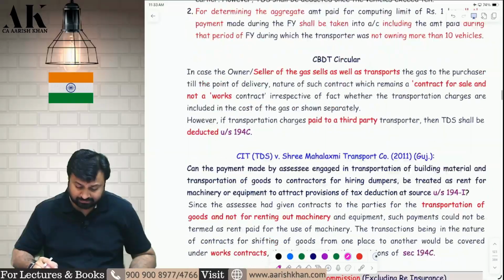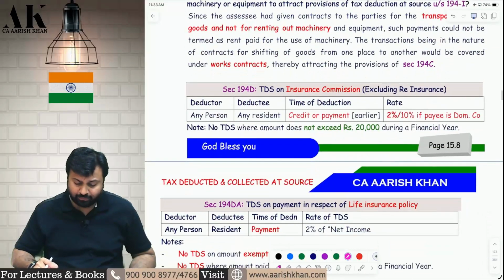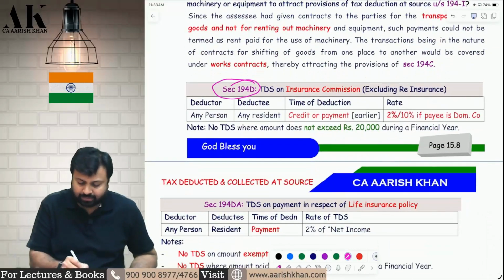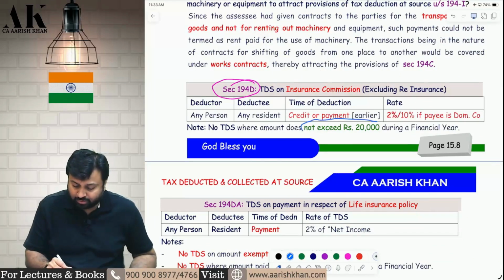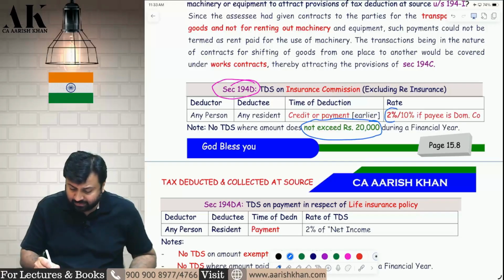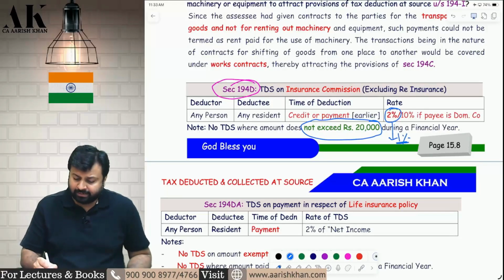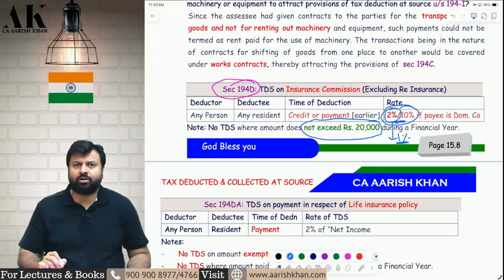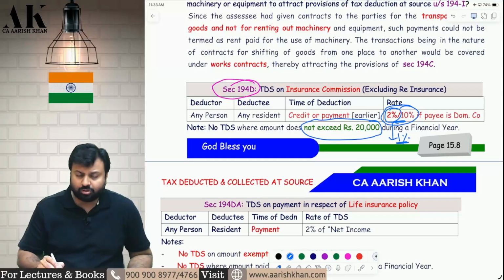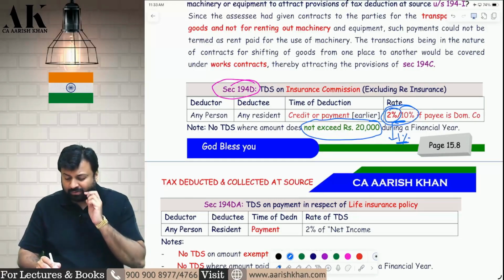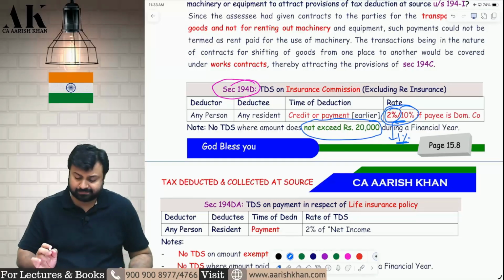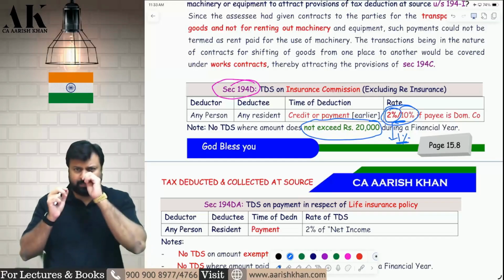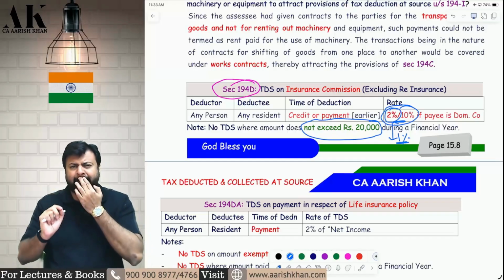194C, there is no change. 194D, yes, there is a change. TDS on insurance commission. The threshold has changed to 20,000 rupees. I think the rate was also 1% last year. Just check it from the book. Whatever rate is mentioned over here, just write down this rate only in your books. So the threshold is increased from 15,000 to 20,000, and this 2% was 1%, I think, last year. Just check it once. Or 2% was 5% last year. I don't remember but there is some change in this.